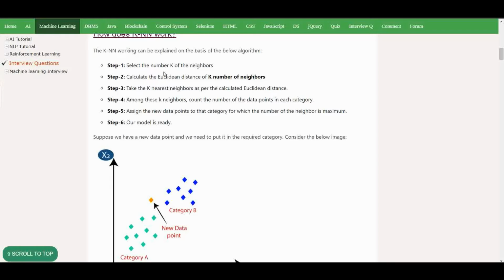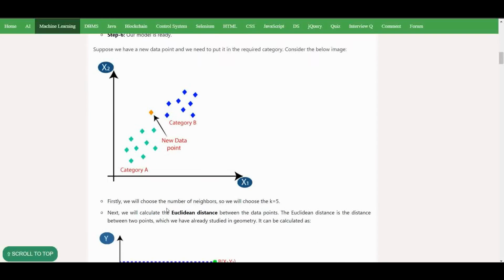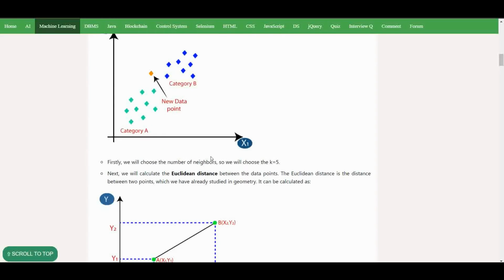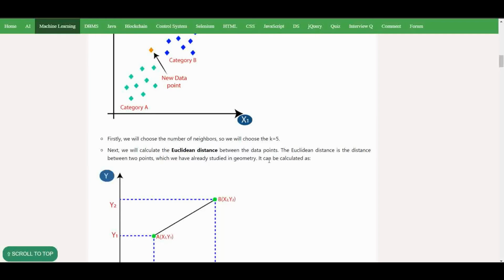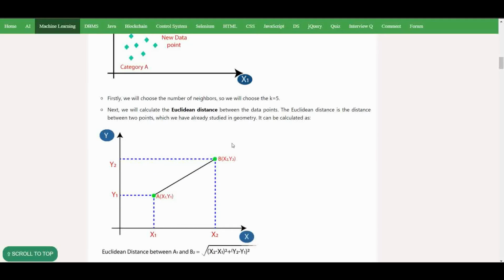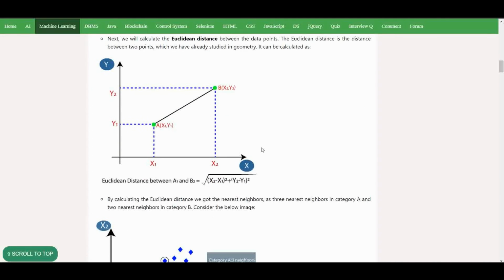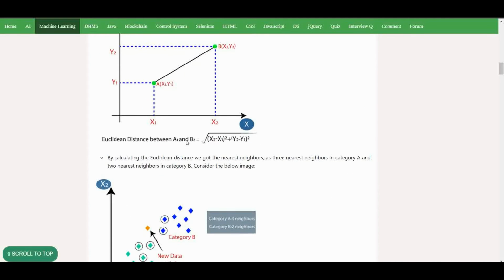First we select the number of k neighbors, then we calculate the Euclidean distance. First we will choose the number of neighbors, so we will choose k equal to 5. Next we will calculate the Euclidean distance between 2 points, which I've already studied in geometry. It can be calculated as: the Euclidean distance from A(x1, y1) to B(x2, y2) is the square root of (x2 minus x1) squared plus (y2 minus y1) squared.